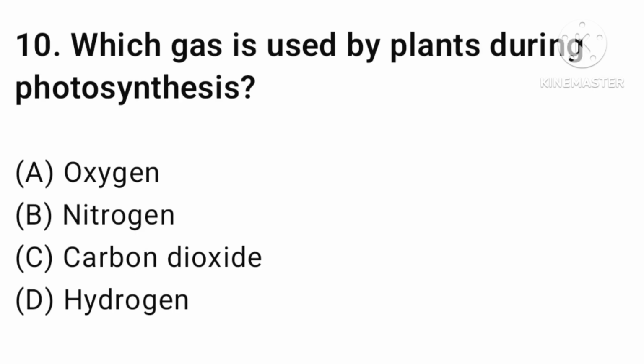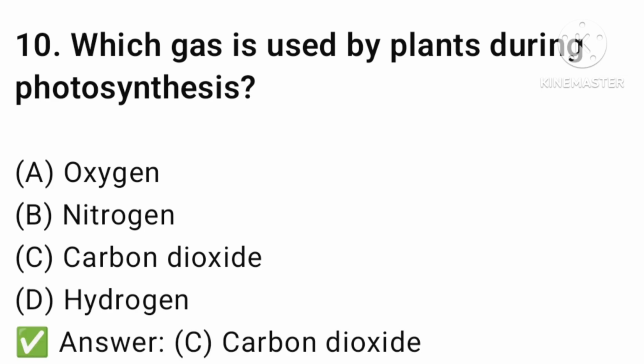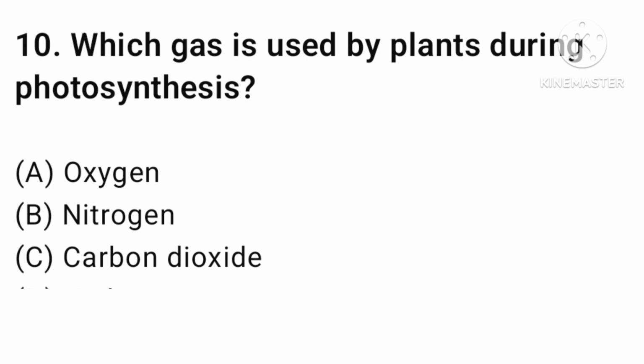Let's find the next question. Which gas is used by the plant during the day and during photosynthesis? Oxygen, nitrogen, carbon dioxide, or hydrogen? The answer is option number C, carbon dioxide.